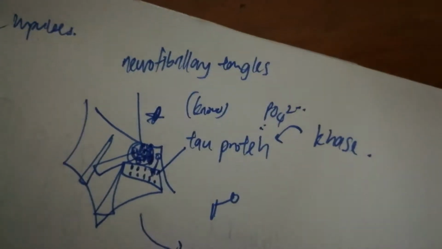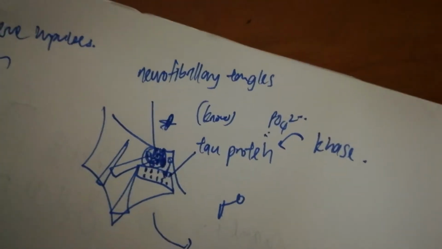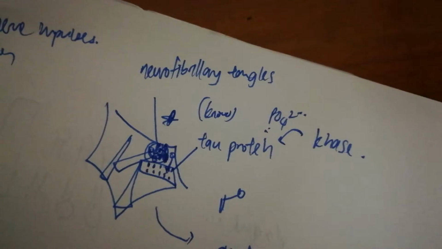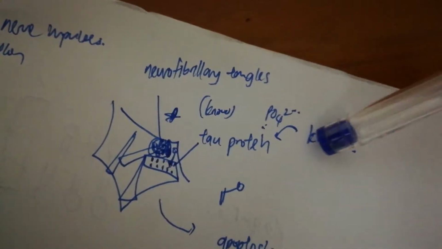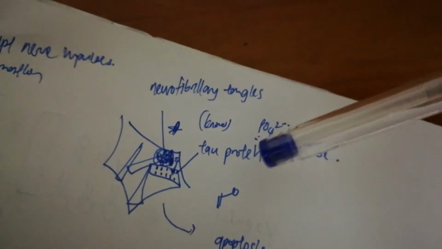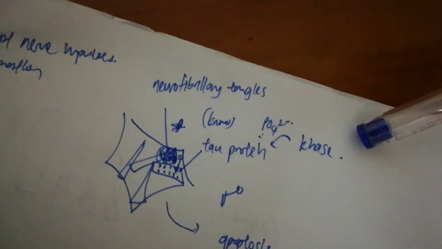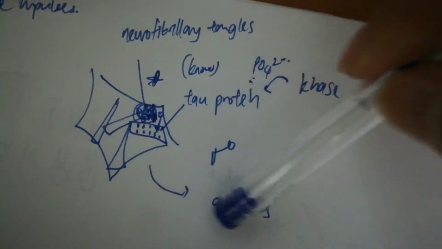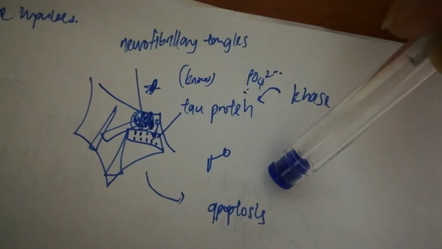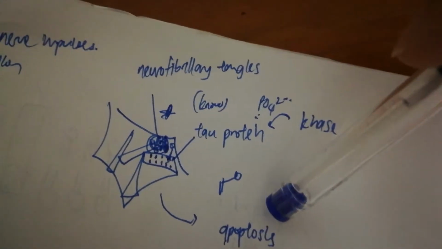Just now we mentioned the neurofibrillary tangles. The presence of it simply means that there is no tau protein to hold the microtubules together firmly to support the cell. When there is nothing to support the cell, it is going to collapse. And what happens after it collapses? It undergoes apoptosis. Apoptosis is programmed cell death.